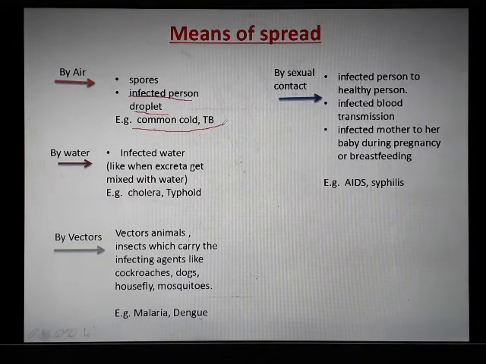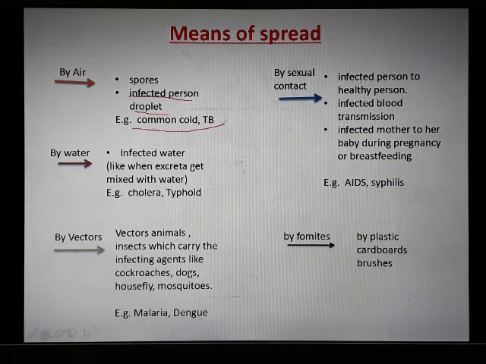The fourth cause is sexual contact. If an infected person has sexual contact with a healthy person, he or she may transmit the disease to the healthy one. Also, through infected blood transmission, or by using an infected syringe, there are chances of getting infected. If a mother is pregnant and infected, she may transfer these viruses or bacteria to her baby during pregnancy or by breastfeeding. Examples are AIDS and syphilis.